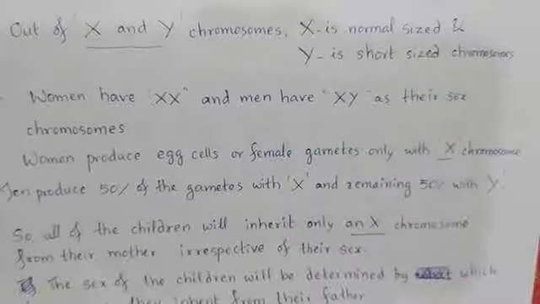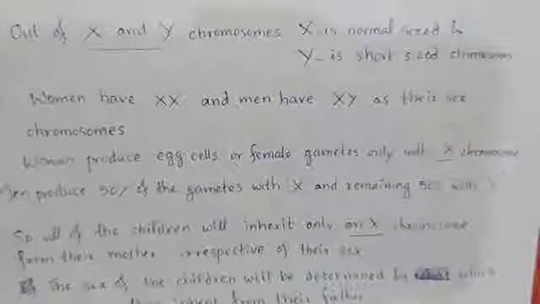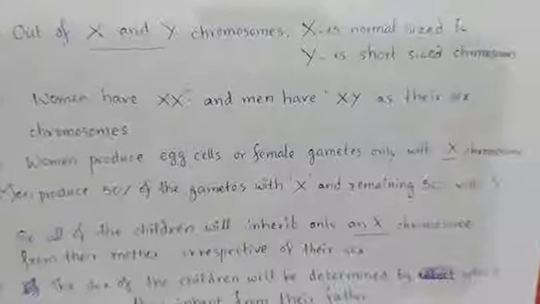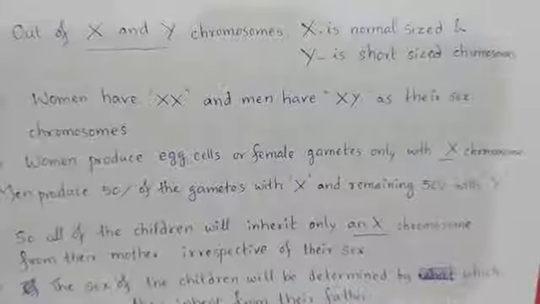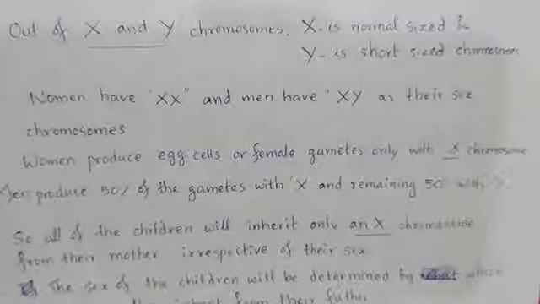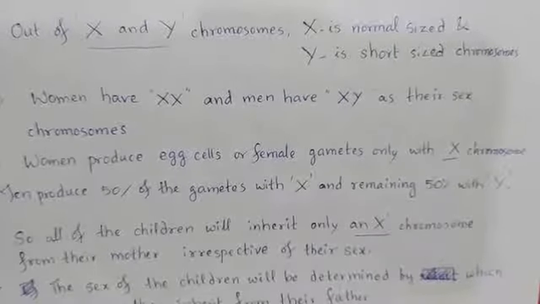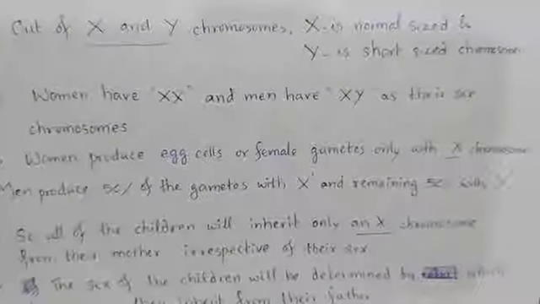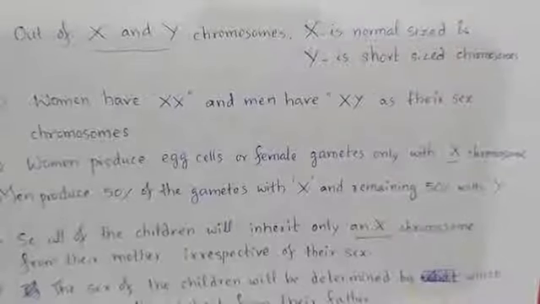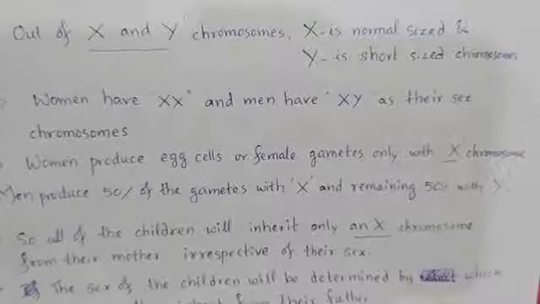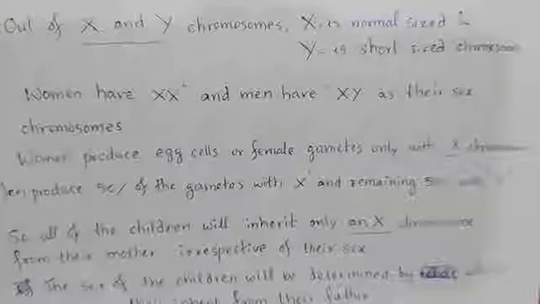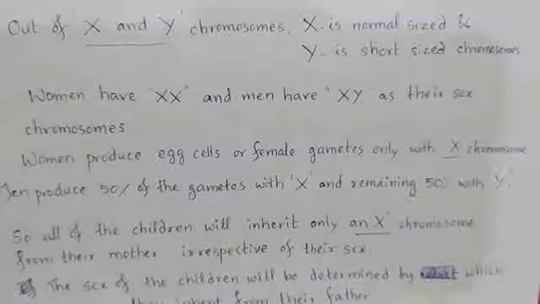In the 23rd pair also, one X goes to one gamete and another X goes to another gamete. So the gametes produced by women, called egg cells, contain only the X chromosome along with the other 22 chromosomes.